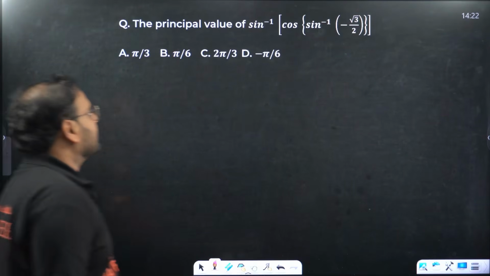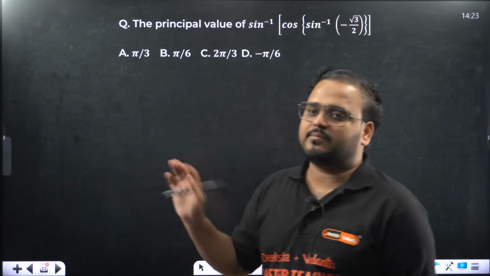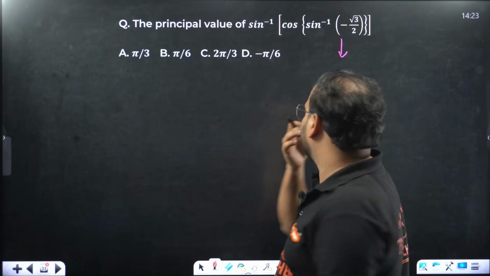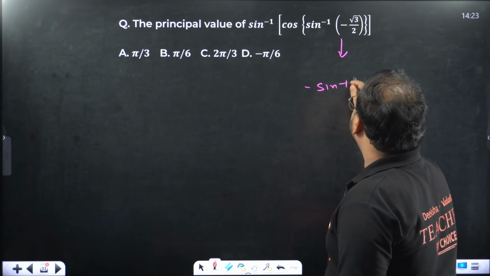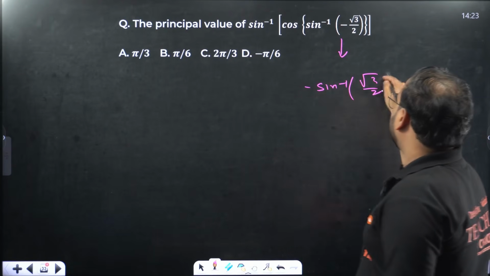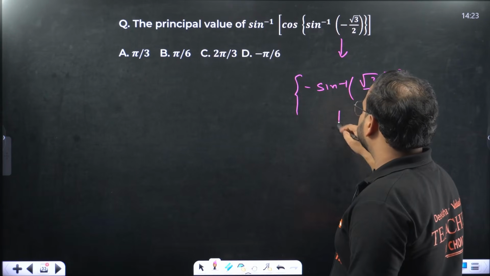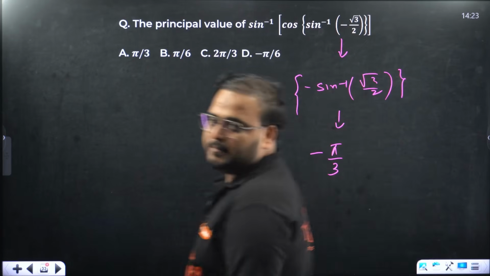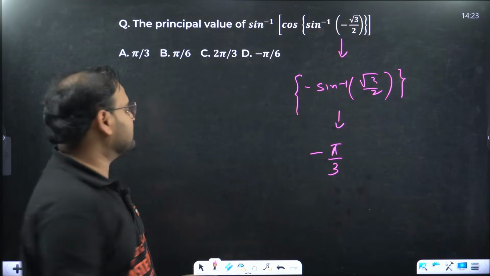Okay, next. This is the value of sine inverse of cos of sine inverse of minus root 3 by 2. Start from here. If you know the special angles, that's good enough for you. Sine inverse of a negative value becomes minus sine inverse of root 3 by 2. This becomes minus pi by 3, because sine inverse of root 3 by 2 is pi by 3. There's a minus sign outside.